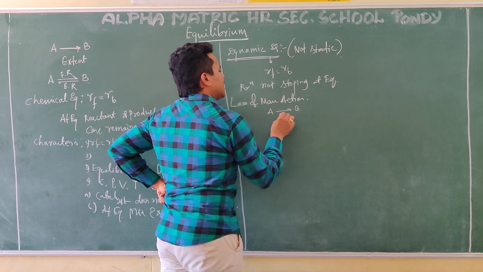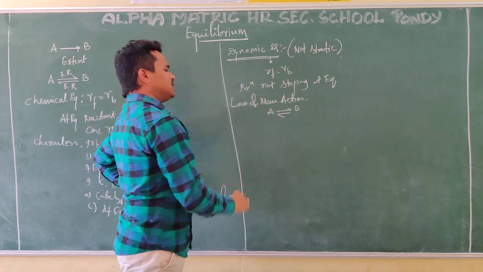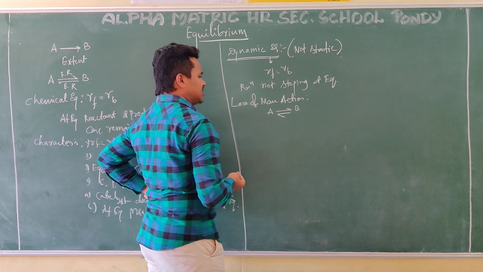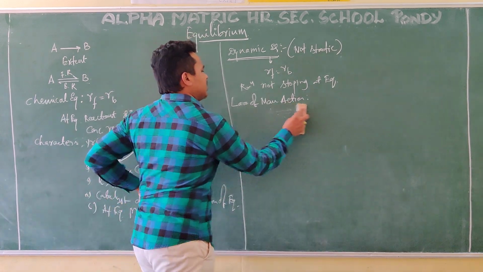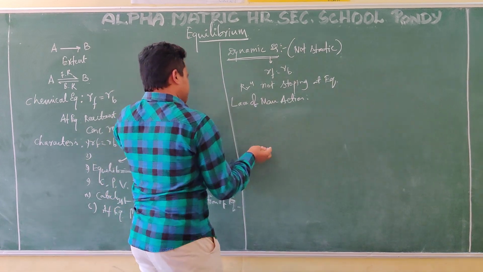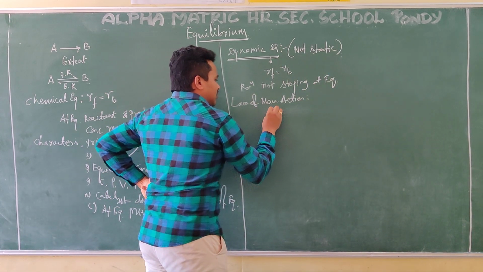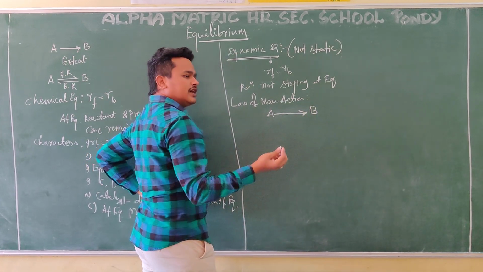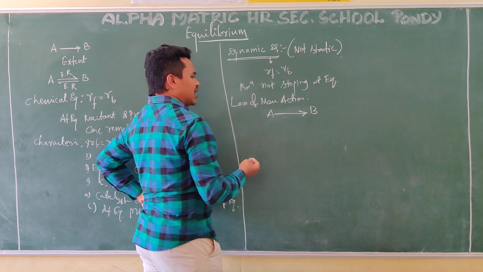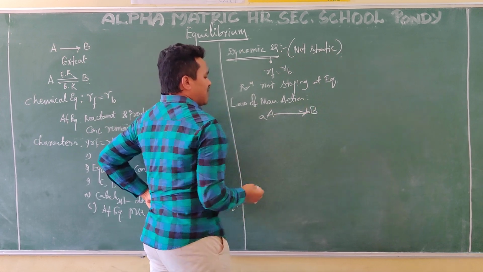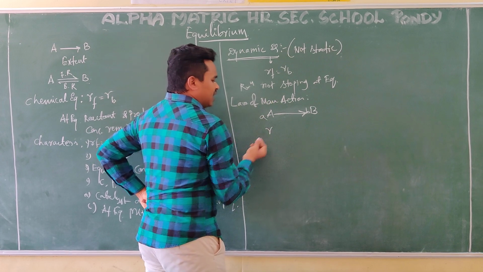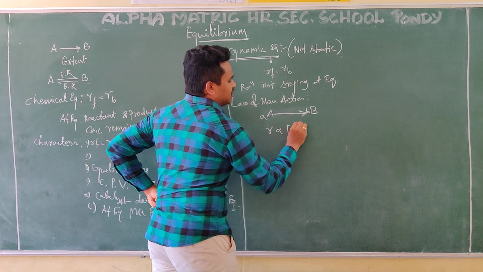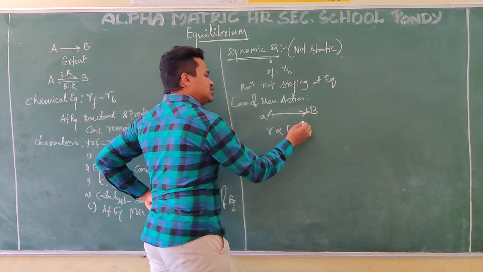A gives B and B gives A. I will take A gives B. Here, A is converting into B with some rate. According to the law of mass action, the definition is: the rate of a reaction is directly proportional to the molar concentration of the reactants, which are raised to their powers.